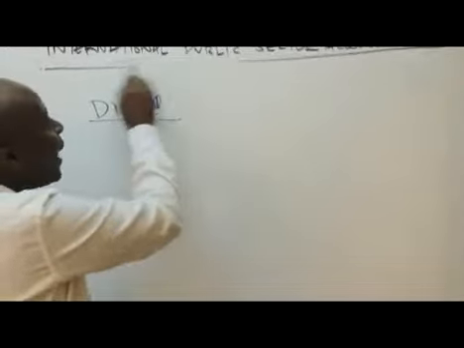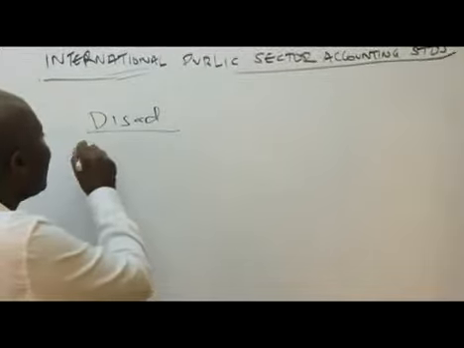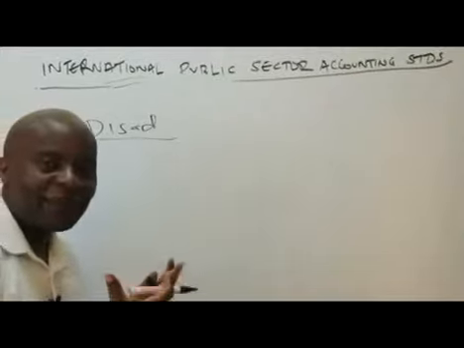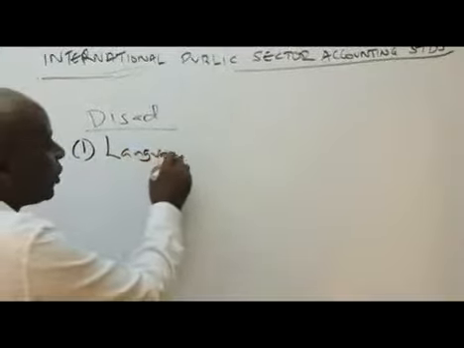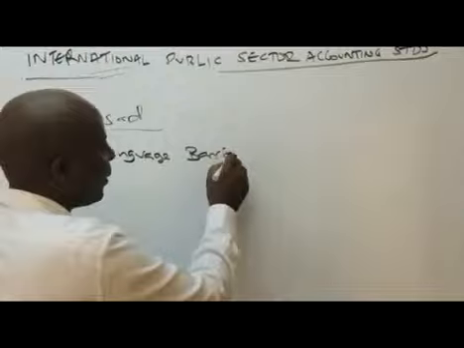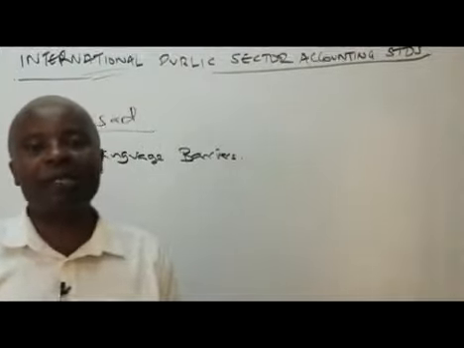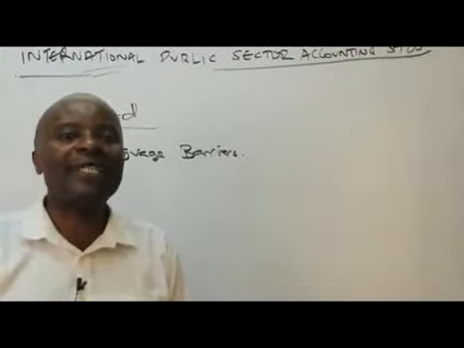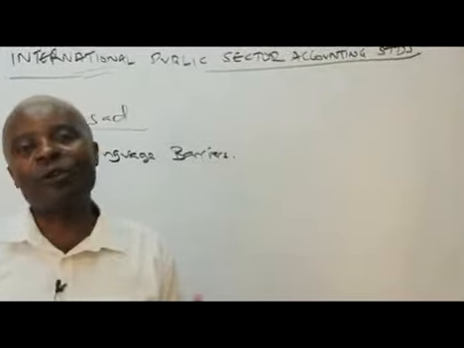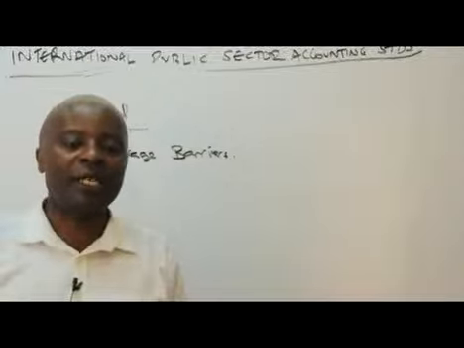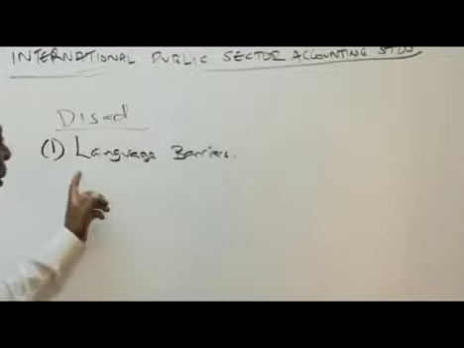We go straight away to the next thing, which is the disadvantages, the challenges. Remember, they are international public sector accounting standards. The first challenge, of course, will be something to do with language barrier between nations. Look at, for example, a country like China. China, in this case, will tell their people and the public institutions to produce their financial statements in their language, which is Chinese. So as much as we talk about comparability, how do you compare? This is in English, another one is in Chinese, so that complicates everything. So we have the concept of language barrier.